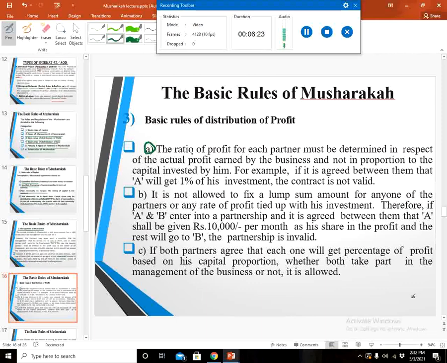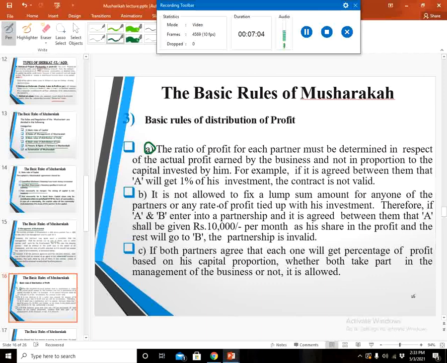The ratio of the profit for each partner must be determined in respect of the actual profit earned by the business and not in proportion to the capital invested by him. For example, if it is agreed between them that A will get 1% of his investment, the contract is not valid. It means that the distribution of the profit among the musharik should be based on the profit earned by the musharaka contract, not on the basis of any other criteria like the capital invested, etc. So the profit shall be distributed among the partners on the basis of the profit earned by the musharaka contract.